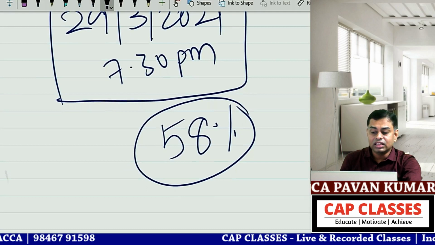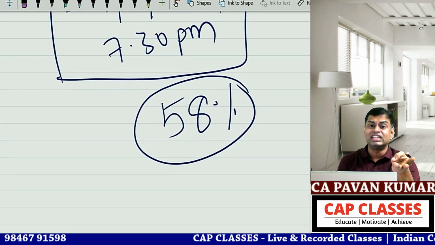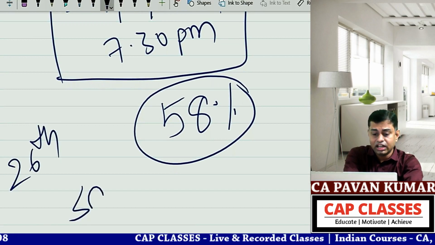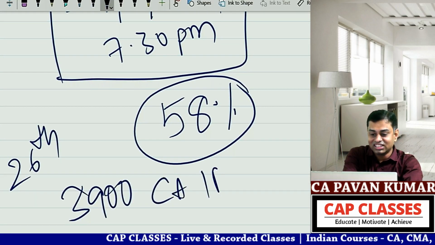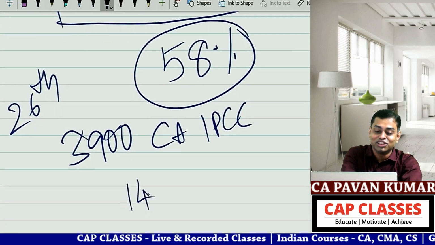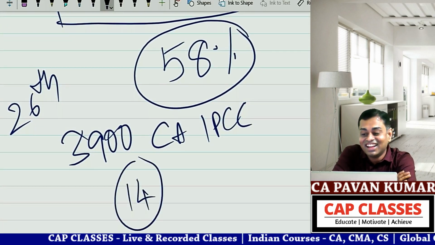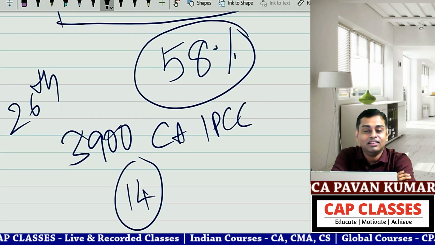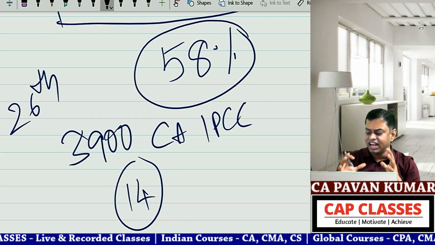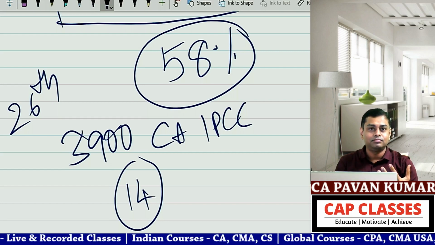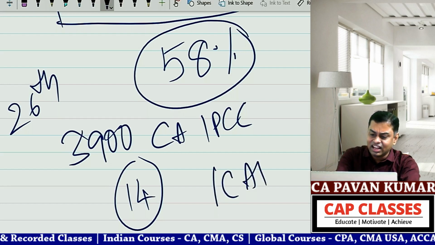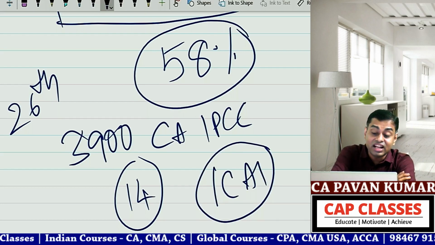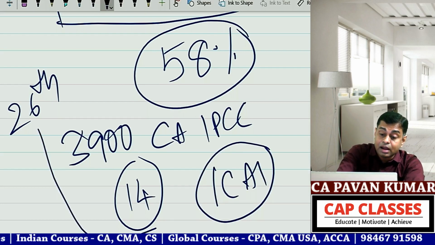Now, three days back, 25th or 26th, today is 29th, the CA results came. 3,900 students wrote CA IPCC. Do you know how many students passed? 14 students passed. Have you seen this? But I have blind love and faith in ICAI. So for me, ICAI is always the hero, that day, this day, every day, any day. I do not criticize them. But having said that, why this happened, I don't know.